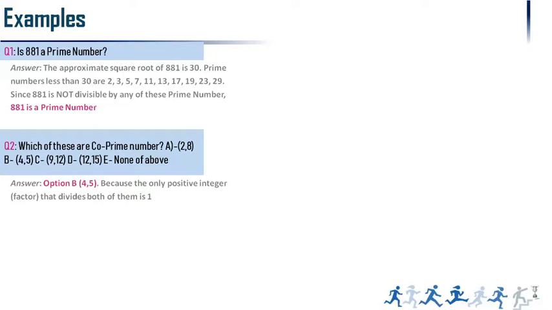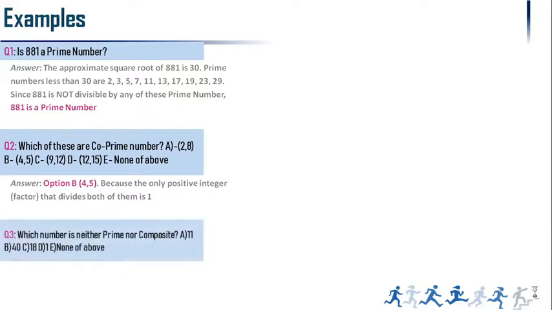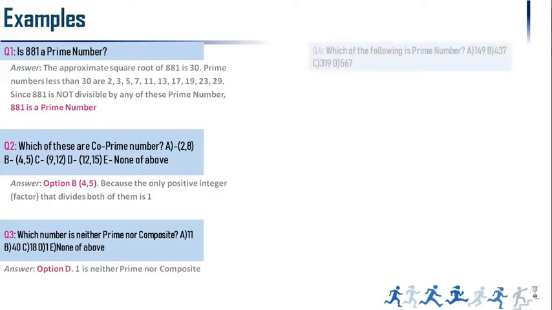So co-prime number and prime number are different. 4, 5 is a pair, and this is called a co-prime pair. So which number is neither prime nor composite? Definitely, everyone can easily say the answer is 1. Okay, 1 is neither a prime number nor a composite number.